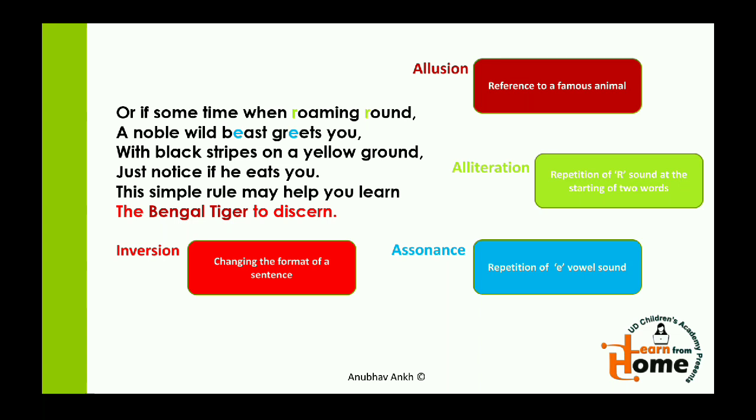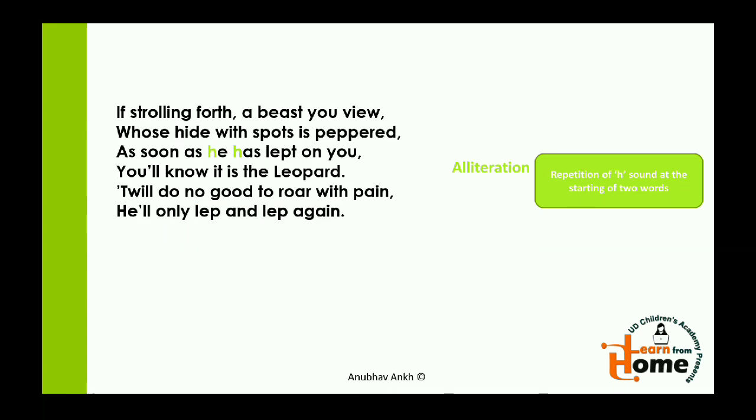The next one is allusion. I've told you it has been used in every verse. Now, moving on to the next verse, the first one we see is alliteration. In this, the ha sound is being repeated, as he has in the third line. You can see it in front of you.